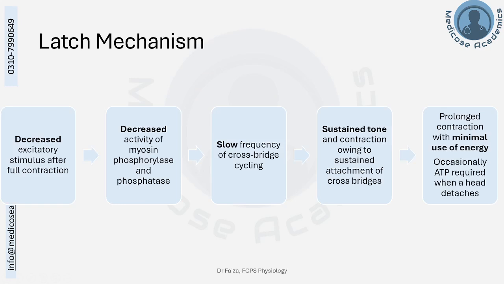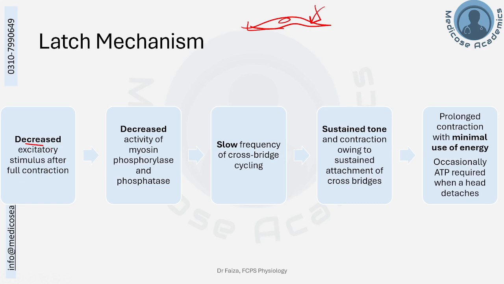Now, two more important characteristics of smooth muscle contraction. One, latch mechanism. Another, stress relaxation, on which I'm going to emphasize more. So, what is latch mechanism? Say there is a smooth muscle. A stimulus came and contracted it, and then the stimulus was decreased. It was not completely diminished, but decreased to a minimum extent. Decreased excitatory stimulus after full contraction. Now there is no more